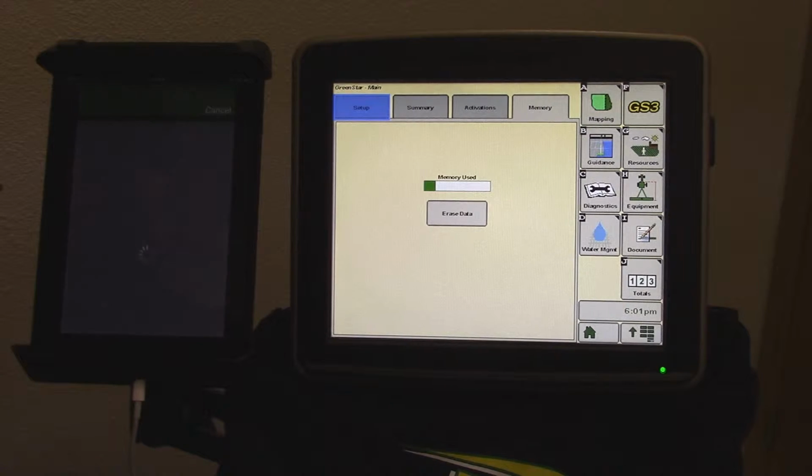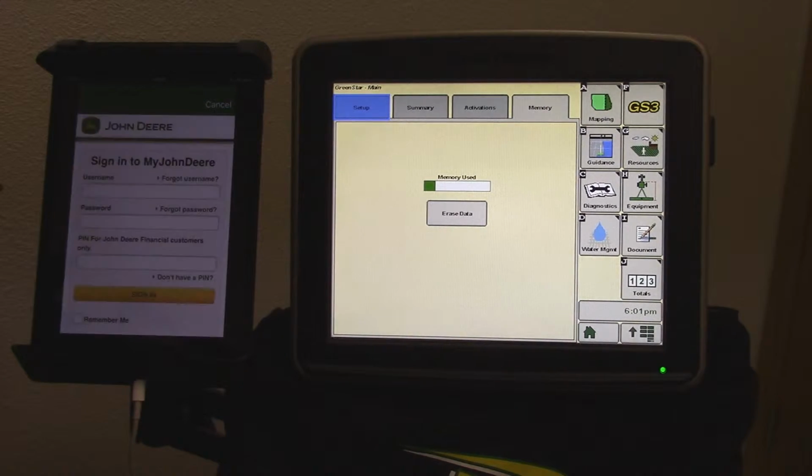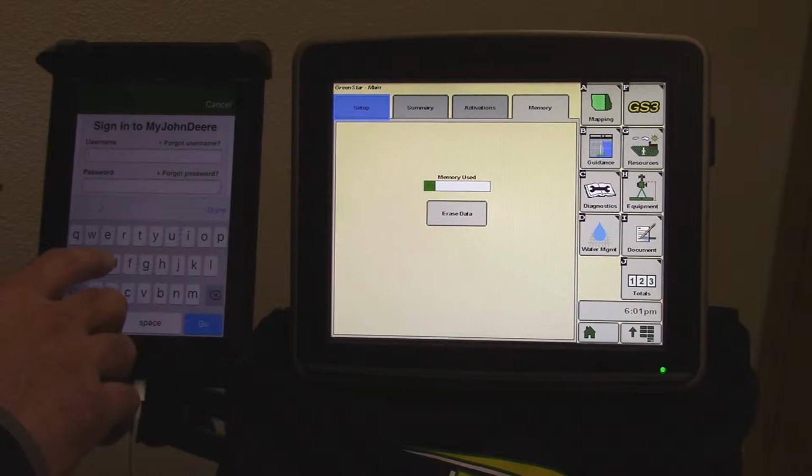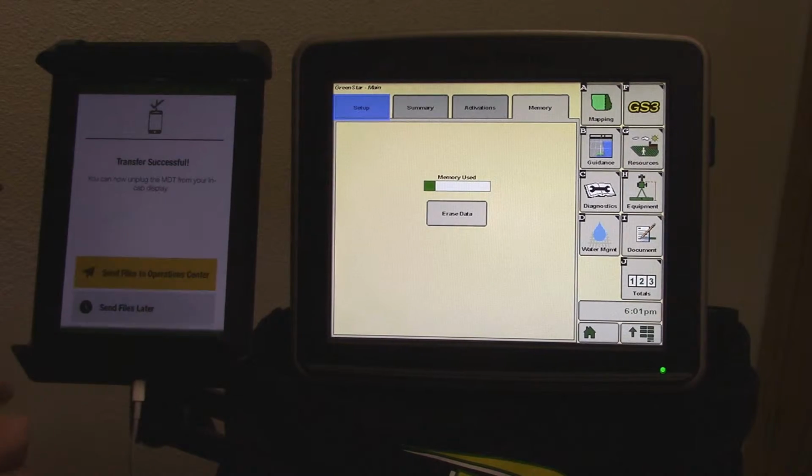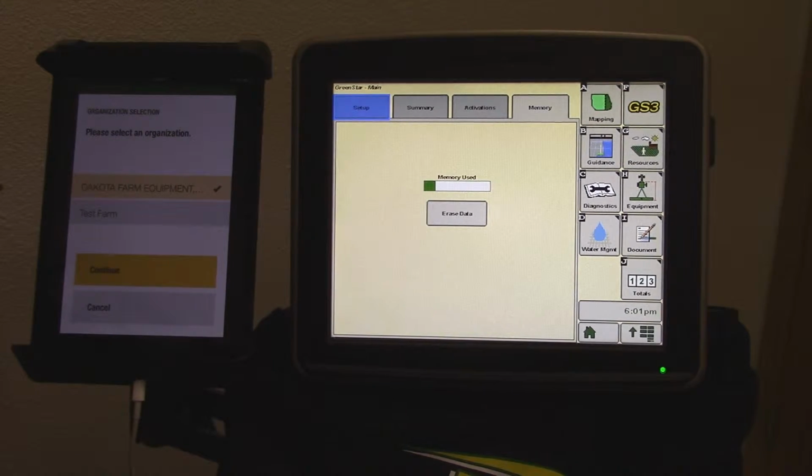Today we're going to send files using mobile data. For first-time users, you will have to enter in your username and password for your myjohndeere.com account. Log in, then select the organization you want the data to go to, and select Continue.